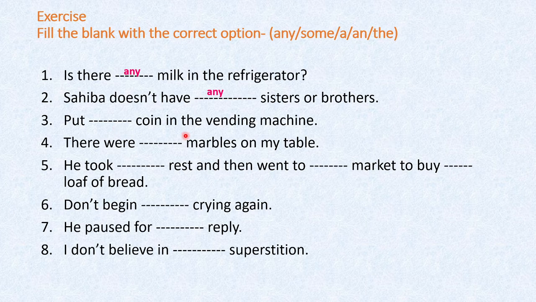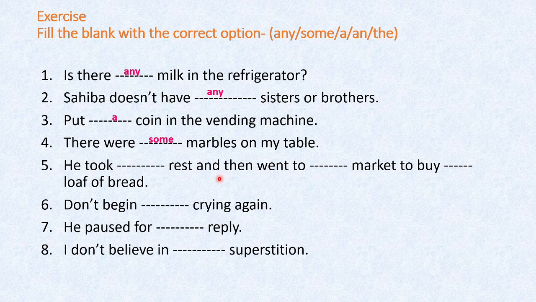Then put dash coin in the vending machine. Now this coin, it is singular countable. So we have to use a here. Put a coin in the vending machine. So we have to take care of these things. Then there were dash marbles on my table. Now this is an affirmative sentence. It is a positive sentence. There were dash marbles on my table. So there were some marbles on my table.